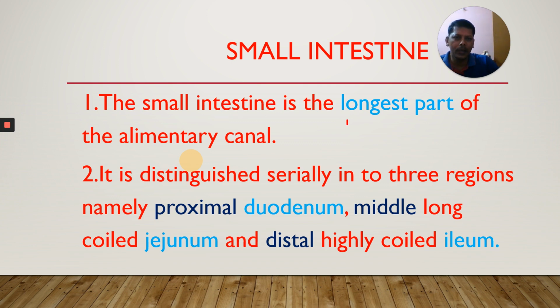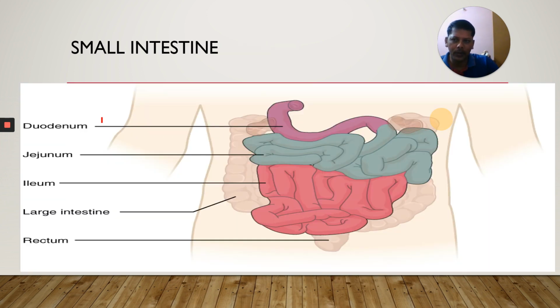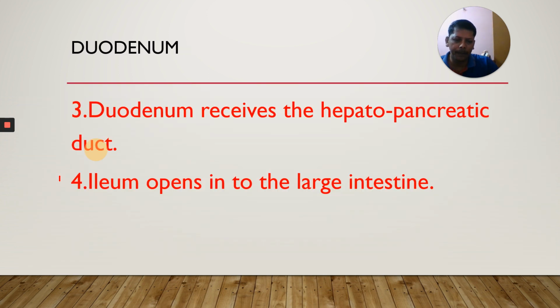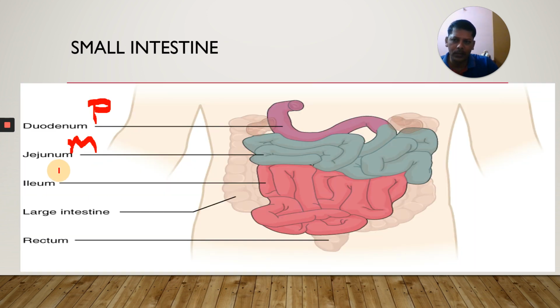The small intestine is the longest part of the alimentary canal. It is distinguished serially into three regions. What are they? Proximal, middle, distal. The proximal part is the duodenum. The middle part is the jejunum. The next one is the distal part, the ileum.